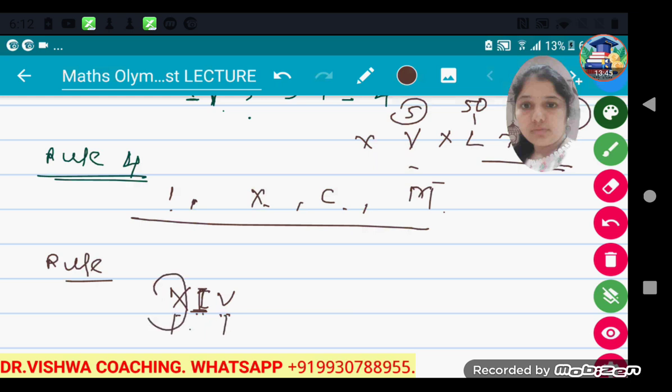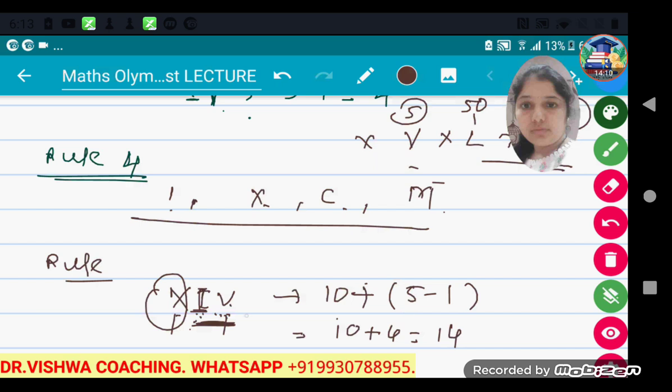So this X represents 10 and this IV we consider together. Here our rule number 3 you have to keep in mind. The smaller numeral is at the left side of the larger numeral, so subtract. So this becomes 10 plus 5 minus 1, which is 10 plus 4, equal to 14.